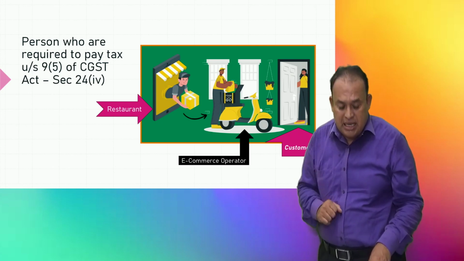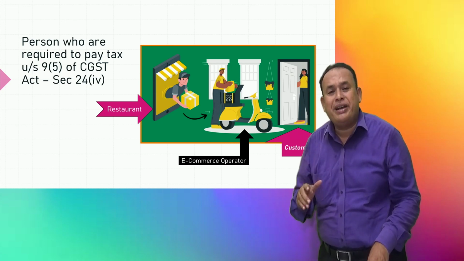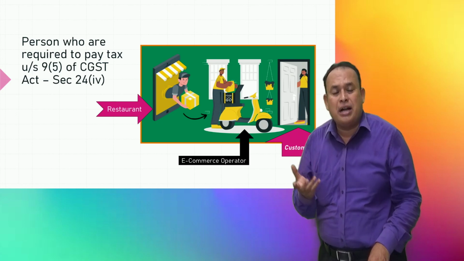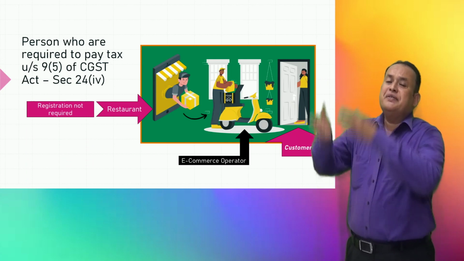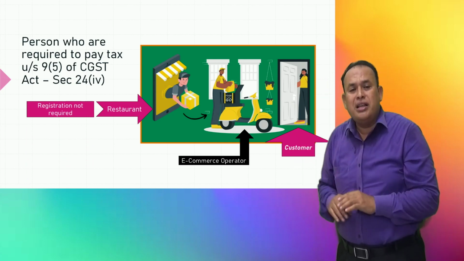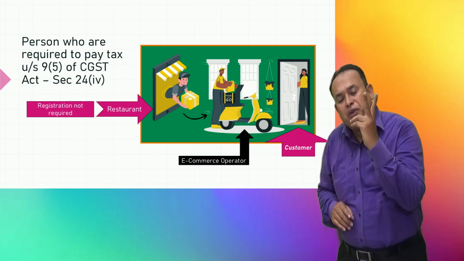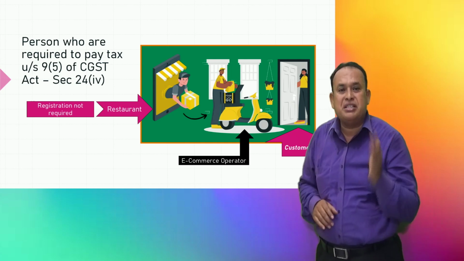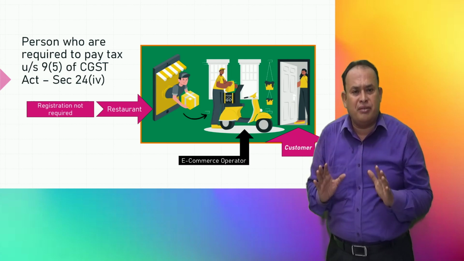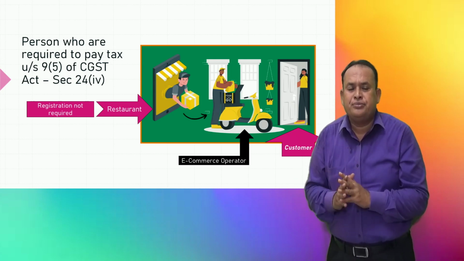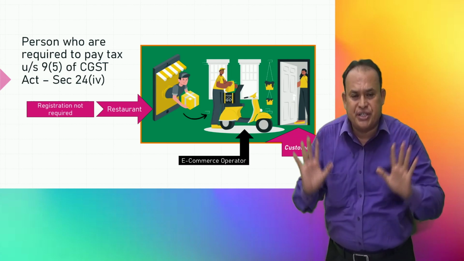In that case, such a restaurant providing takeaway services through an e-commerce operator is not at all liable for registration. Even if they already hold the registration, they can apply for cancellation of registration, as set out by the CBIC. A restaurant providing cloud kitchen services of a restaurant nature is absolutely away from GST.